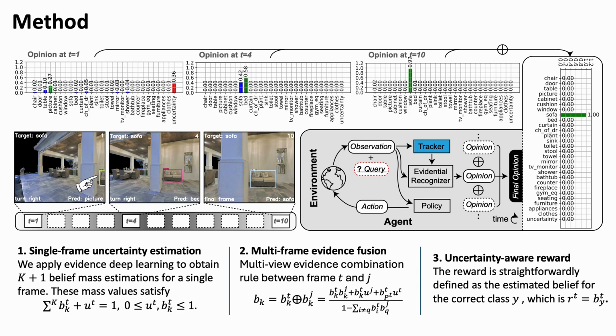Therefore, we are targeted at introducing an uncertainty-aware active recognition agent in this paper. The proposed method can be broken down into majorly 3 components. The first is single-frame recognition with uncertainty estimation. We use evidential deep learning to achieve the goal of this part.